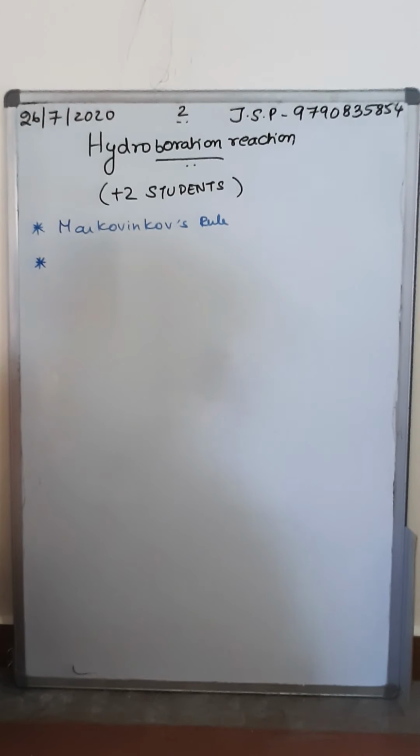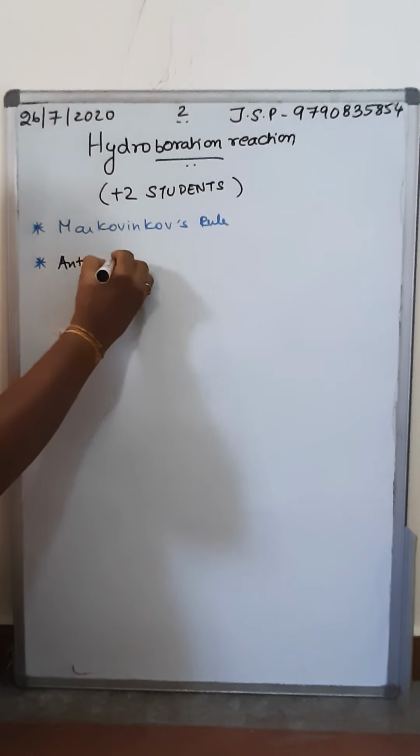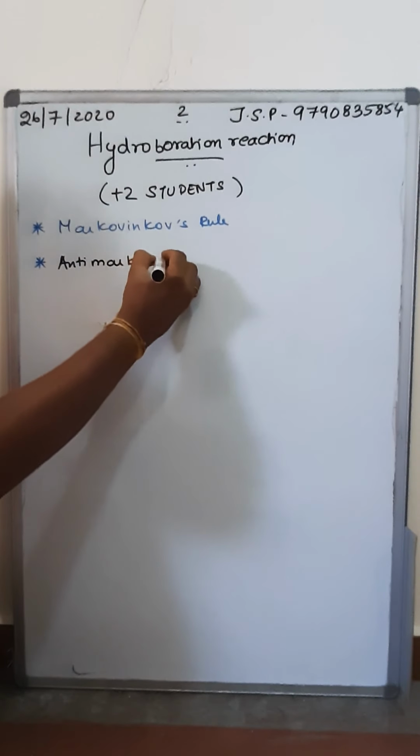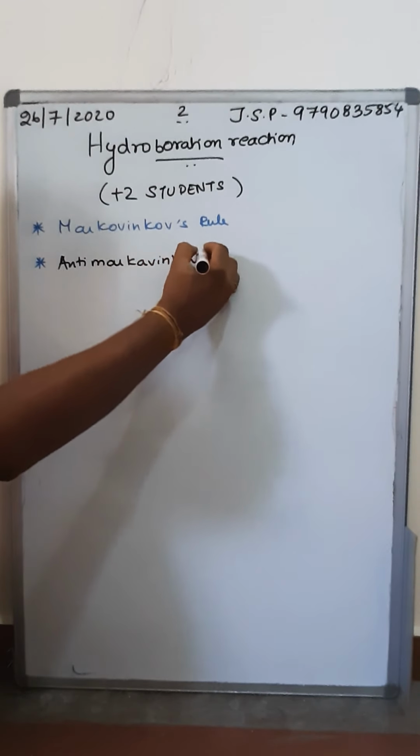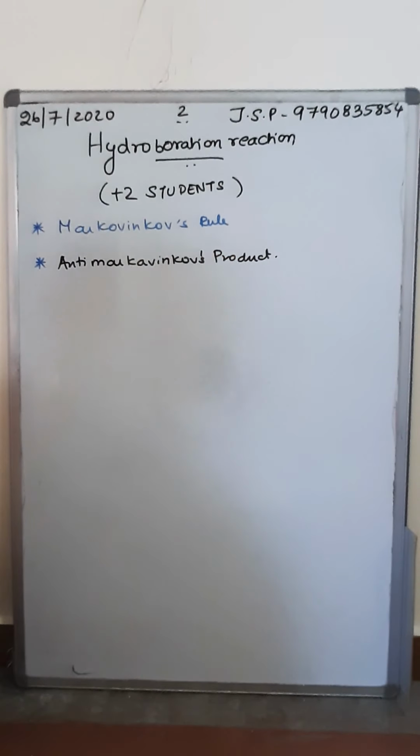But what is the major point in this? It will give you an anti-Markovnikov product. A reaction which follows Markovnikov's rule, yet it gives you an anti-Markovnikov product.